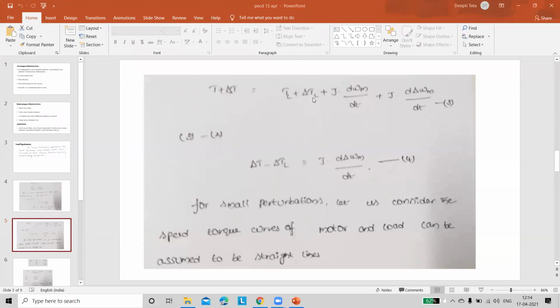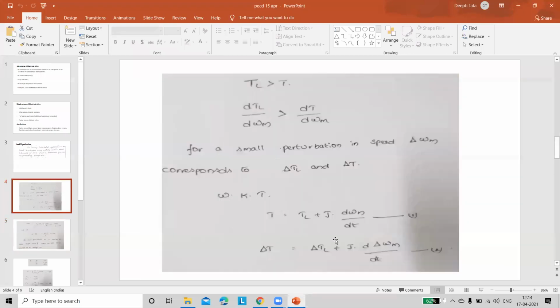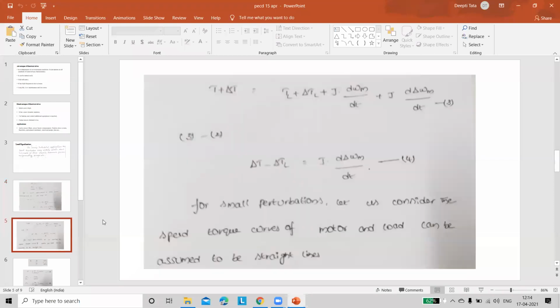First of all, note down expression 3. And from this expression, subtract equation number 2, T minus delta T minus delta TL. You will get the expression like this, and say it is equation number 4.